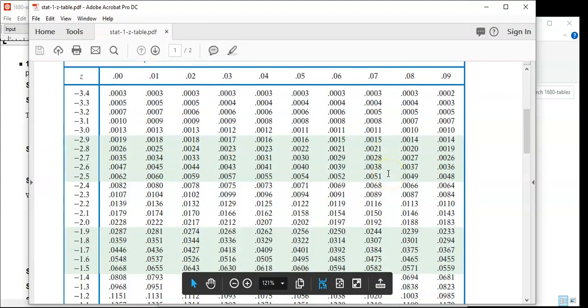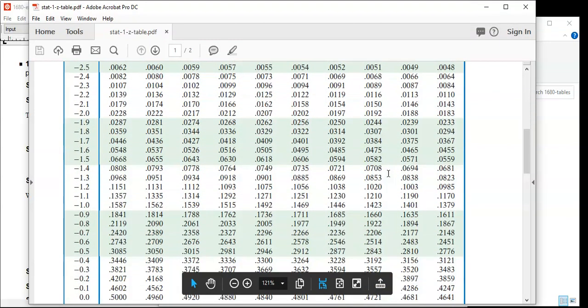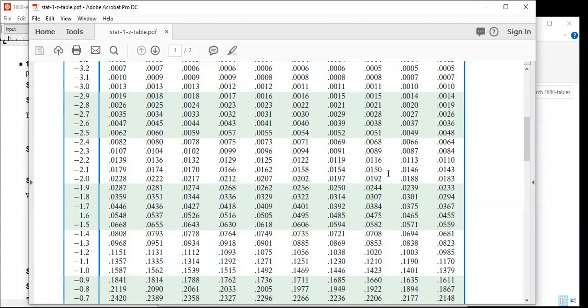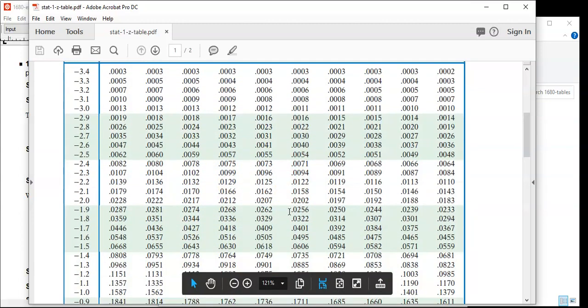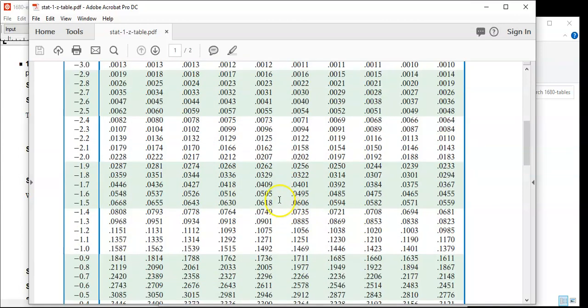And then 5%. Okay, here we go, I found it. 0.0505 versus 0.0495.